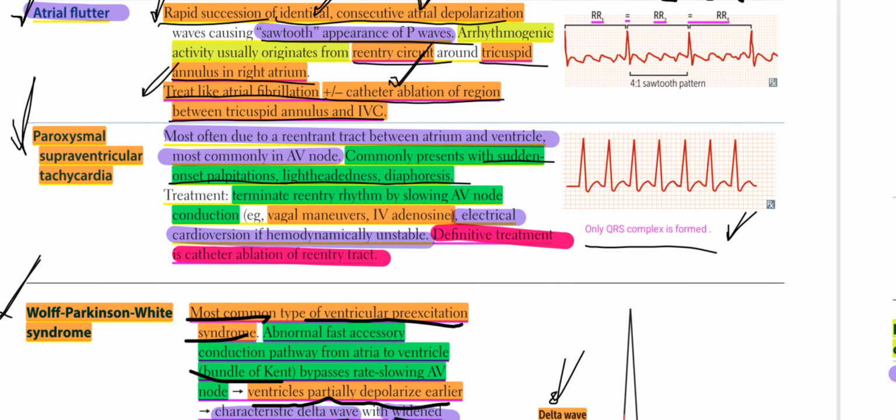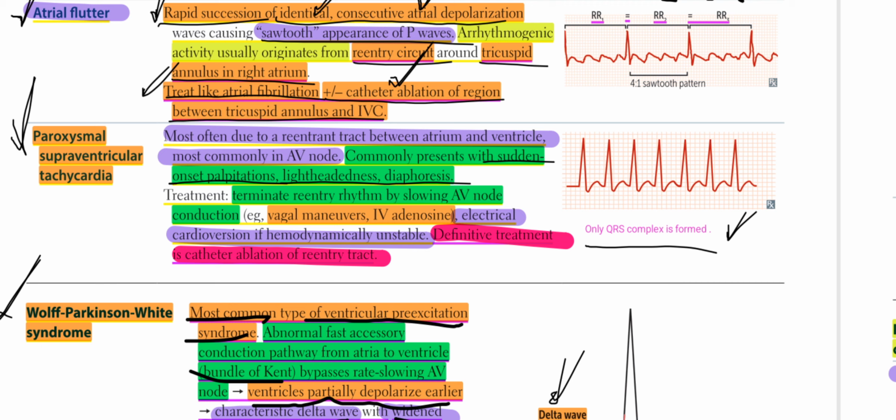Then we have paroxysmal supraventricular tachycardia, most often due to a re-entrant tract between atrium and ventricle, most commonly in the AV node. It commonly presents with sudden onset palpitations, lightheadedness, diaphoresis.